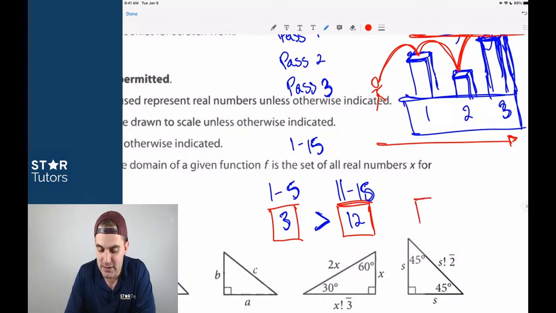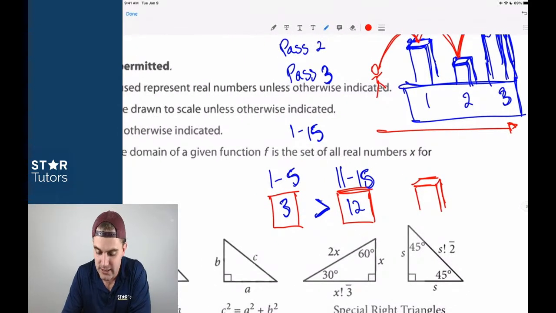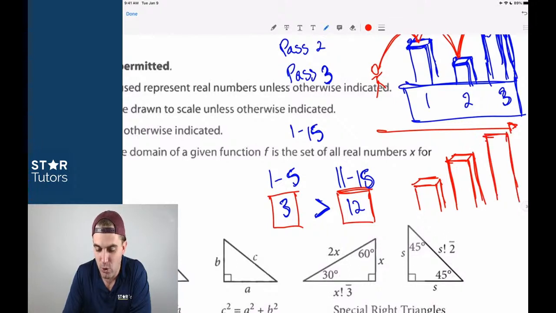So the idea of this pass method is instead of going through this and answering questions out of order in terms of difficulty, we're going to stack these boxes up so that it makes these jumps extremely easy. And you can think about that in a number of different ways. You can think about that from a momentum standpoint, right? If you're only answering easy questions, your momentum stays high.